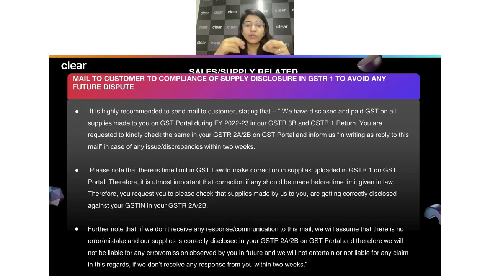There was a third case where you would have entered the wrong GSTN. Instead of GSTN A, you would have entered GSTN B. So the credit was reflecting in GSTN B rather than GSTN A, right? So these are the cases you may always see, so it's always good that you write a proper mail to all of your customers if it's a B2B customer, so that you may take a confirmation that, hey, as per me, I have already correctly reported everything in my GSTR 1, and I have also properly paid the taxes in my GSTR 3B. There is no discrepancy. As per me, you should be able to go ahead and claim proper ITC.